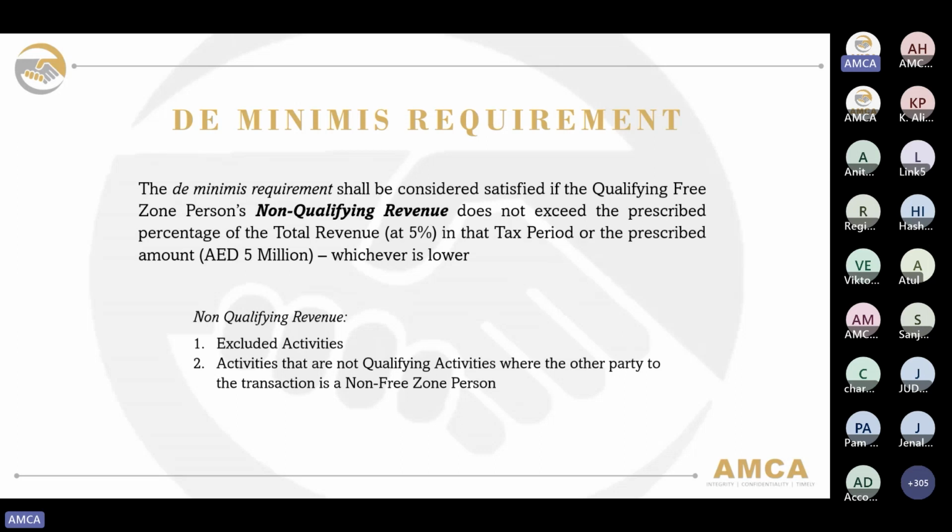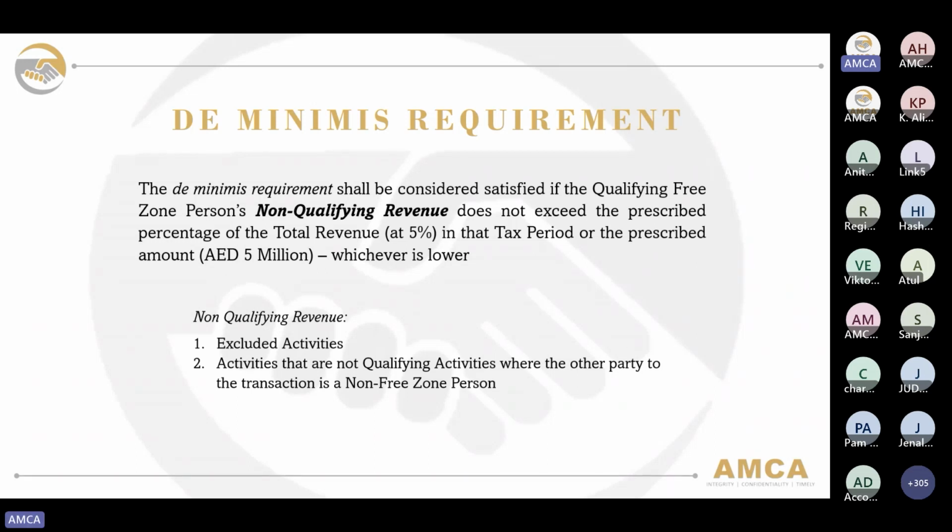On calculating whether the non-qualifying revenue exceeds the prescribed percentage or amount, there are certain transactions which should not be included in the calculation. These are the revenue attributable to immovable property located in a free zone and the revenue attributable to a domestic permanent establishment or foreign permanent establishment, as these two would automatically come under the taxable income of a qualifying free zone person.